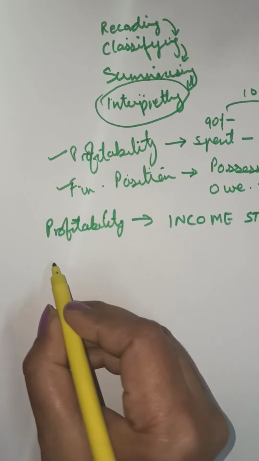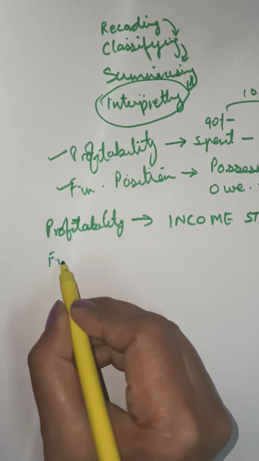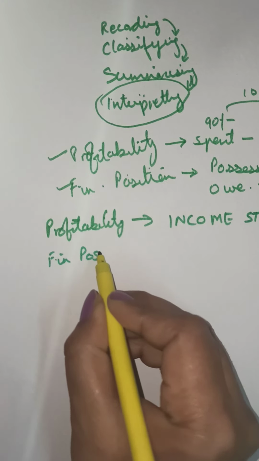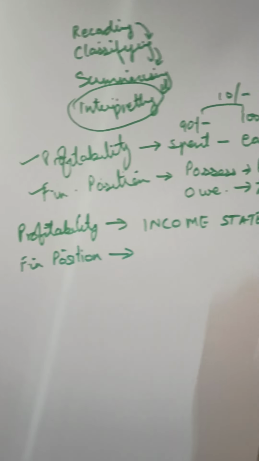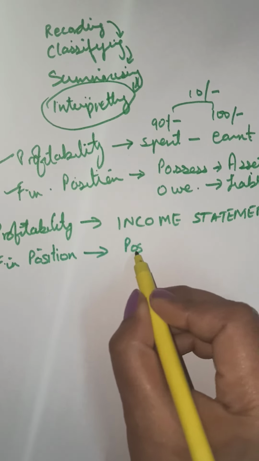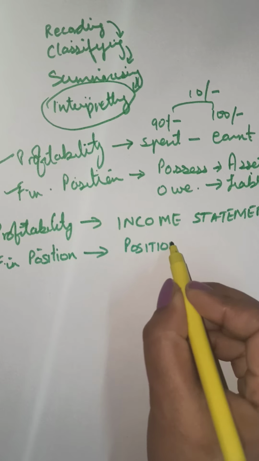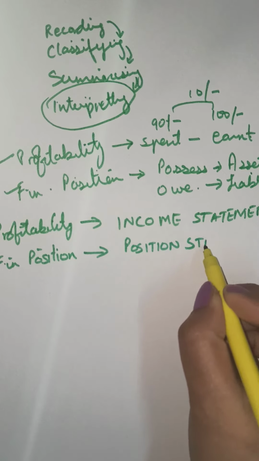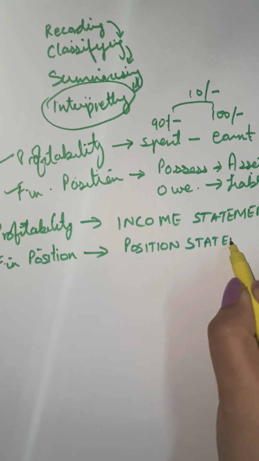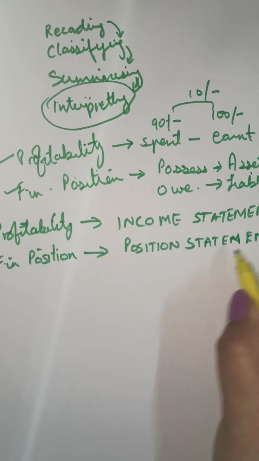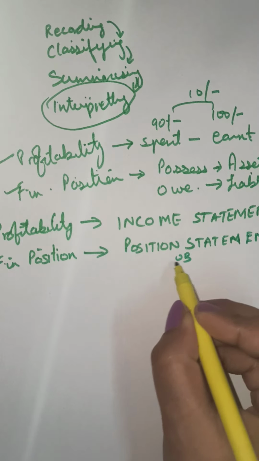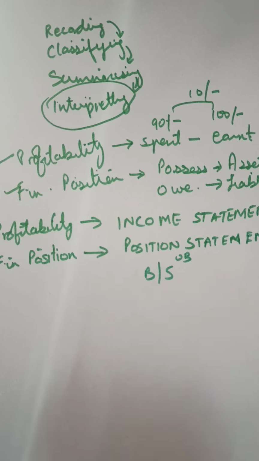And the financial statement that records the financial position is called the position statement, or it is also called the balance sheet of the business.